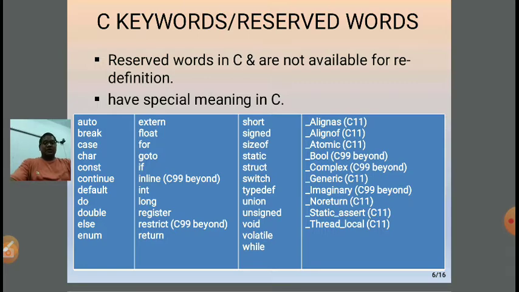These are used under different concepts of C. Auto is a storage class, break is a jumping statement, case is used in the switch case concept, char is a data type, const is used to make a variable a constant, continue is a jumping statement used to skip some part of a C program, default is used in switch case, do is used in looping, double is a data type, else is used in decisions, enum is used in the enumerator concept, float is a data type, extern is a storage class, for is used in a loop, and so on.